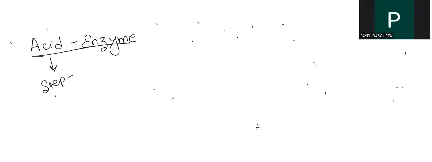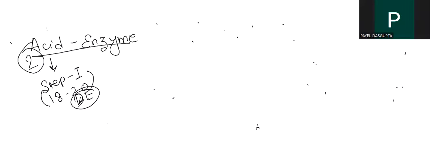In step 1, what do you do? Acid hydrolysis, and we will get a dextrose equivalent of around 18 to 20 for step 1. Followed by that, we will do enzymatic hydrolysis. So the acid hydrolysis followed by enzymatic hydrolysis is done here. Acid enzyme, this is your second method.